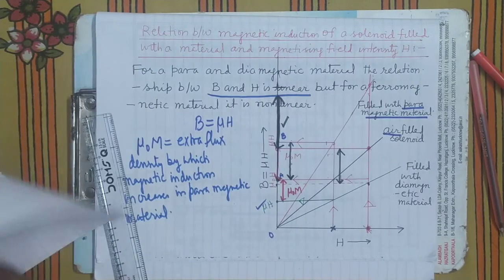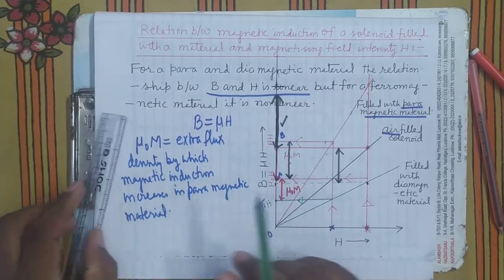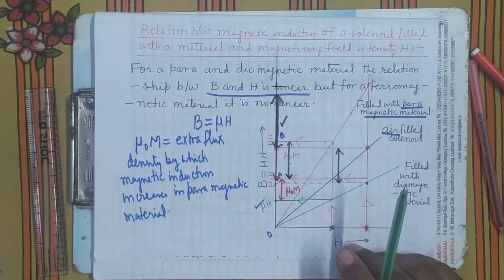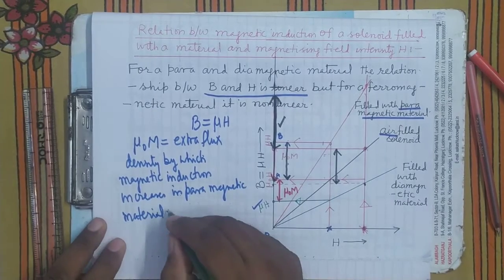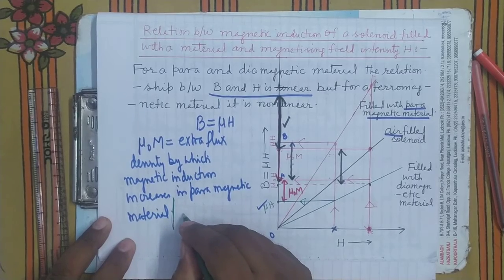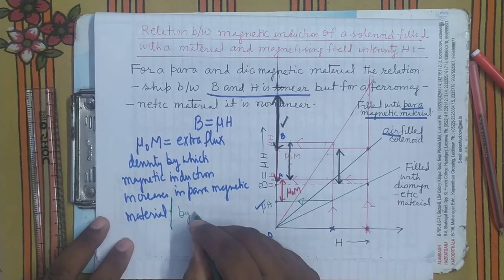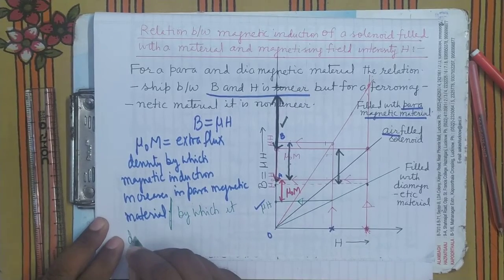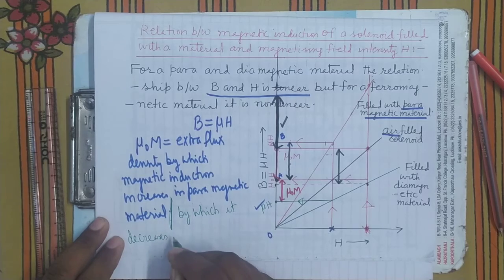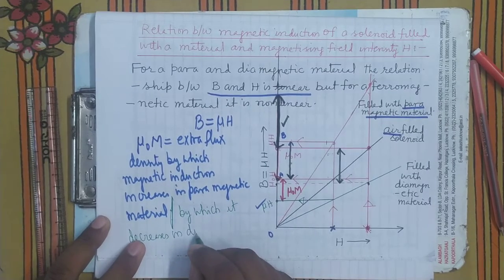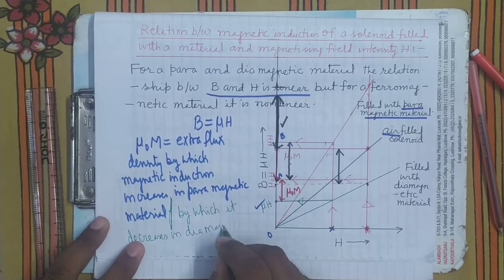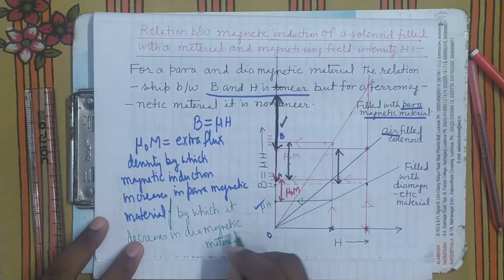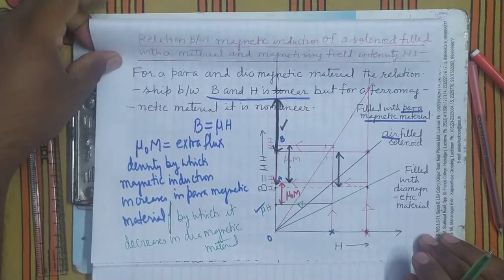It's clear. So here you can see, what is mu naught M? It is the extra magnetic flux density by which magnetic induction increases in paramagnetic material, or by which it decreases in diamagnetic material.